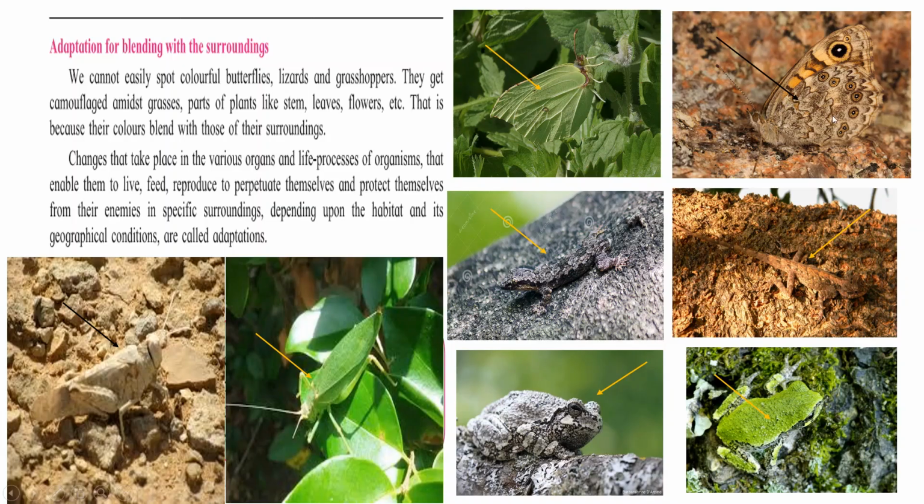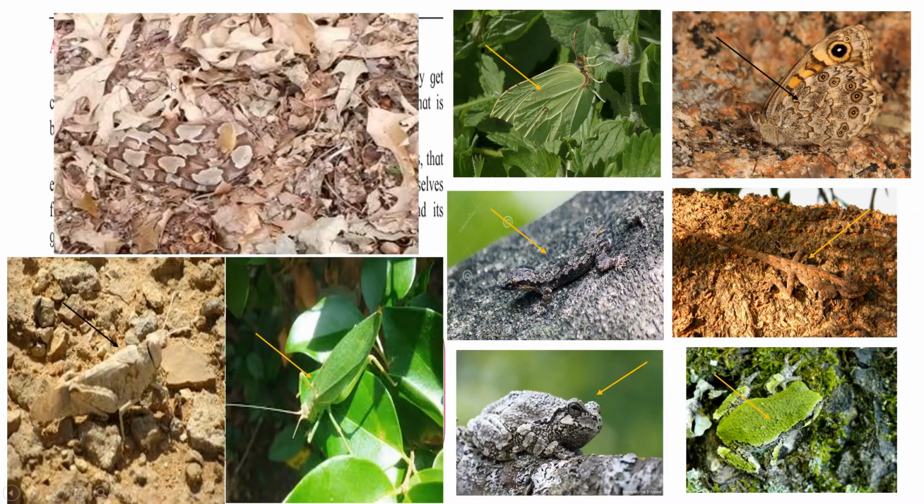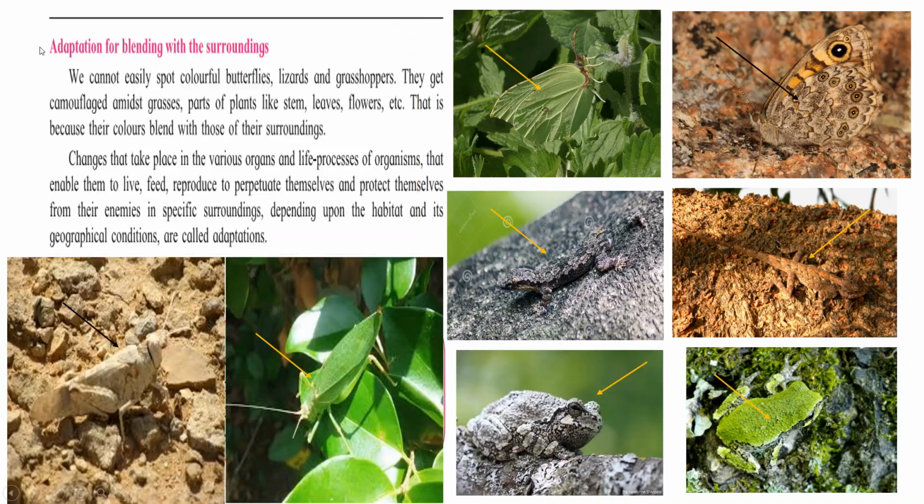Here you can see various patterns and colors of butterflies, various textures and colors of lizards, and various combinations of colors and textures of frogs and grasshoppers. For snakes, there is also pattern and color camouflage. This helps them to totally hide from predators, and helps predators to catch their prey. And this is known as adaptation for blending with the surroundings.